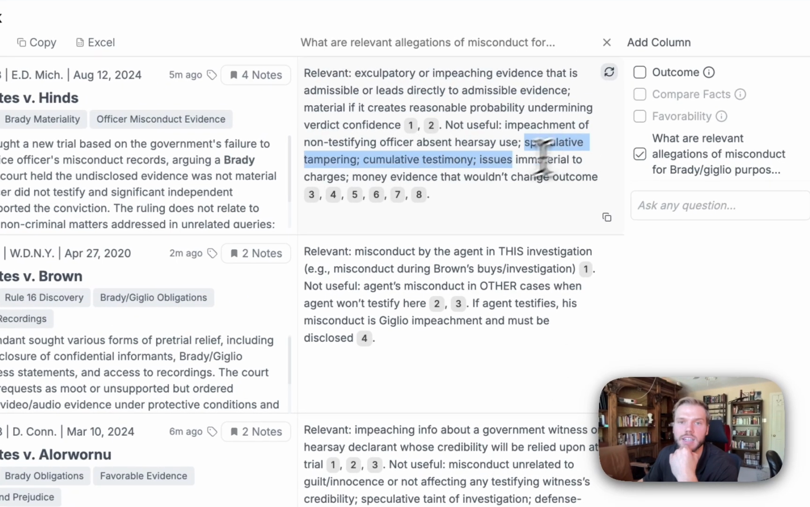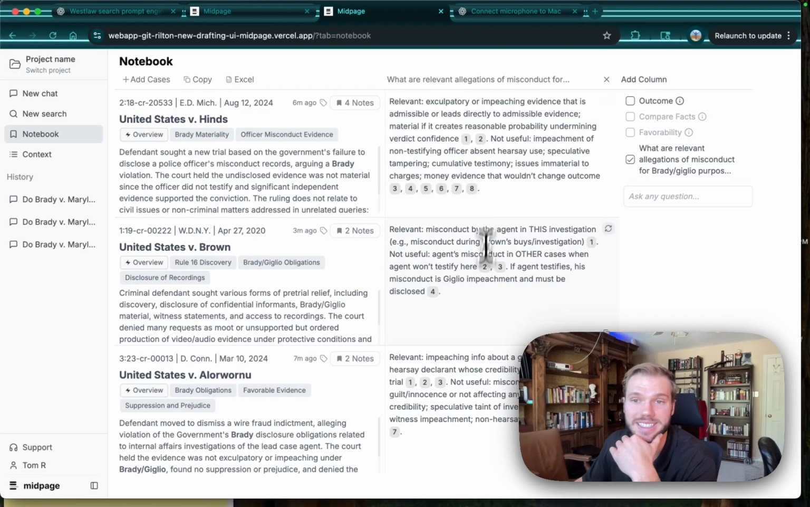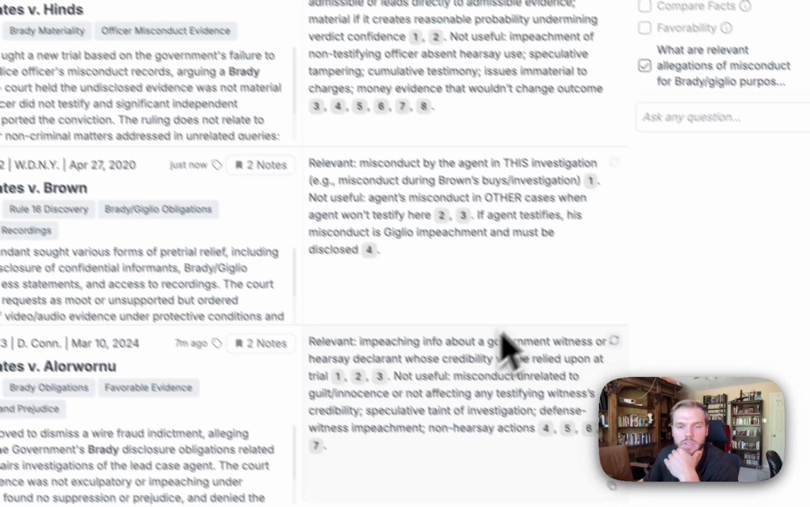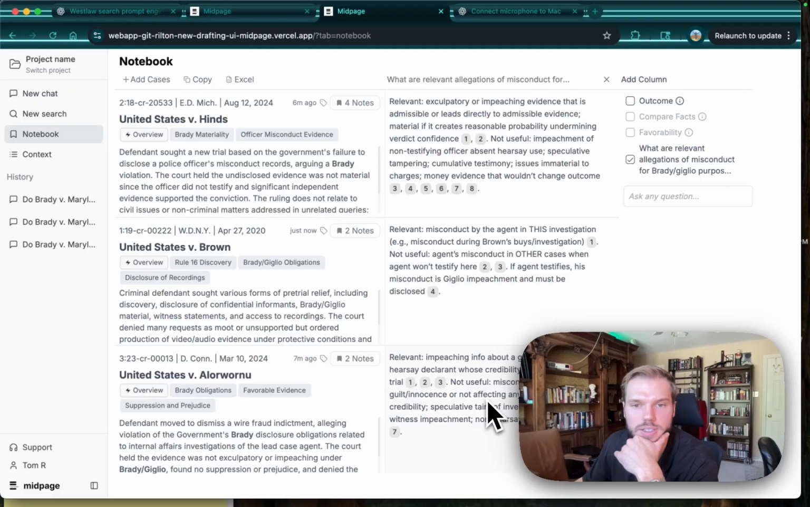Okay, so again, kind of already went over this. Cumulative testimony, issues immaterial. Yeah, so if it's not actually going towards the guilt or innocence or anything relating to the investigation, it's not really helpful. So just general misconduct is not something that seems to be a requirement of prosecutors to turn over. Agent's misconduct in other cases when the agent won't testify here; if the agent testifies, relevant impeaching info about a government witness.